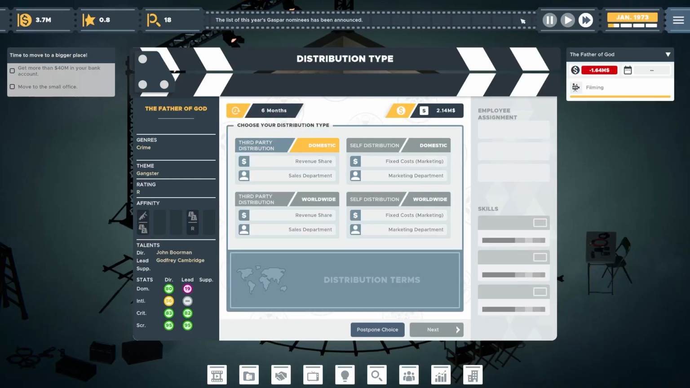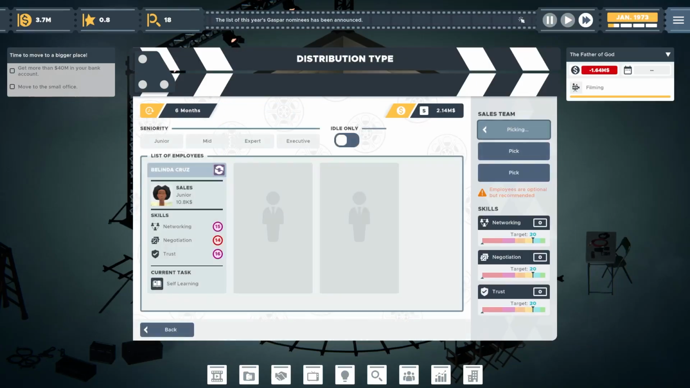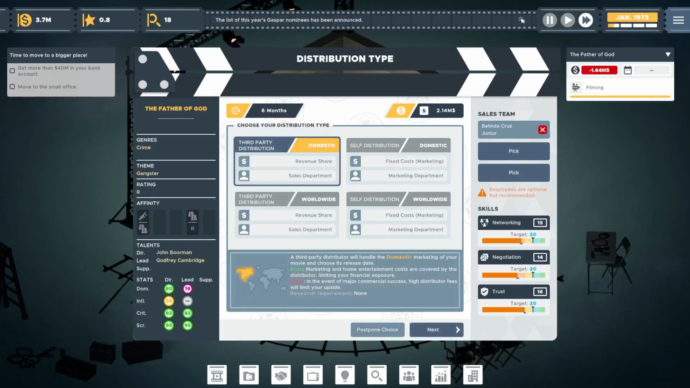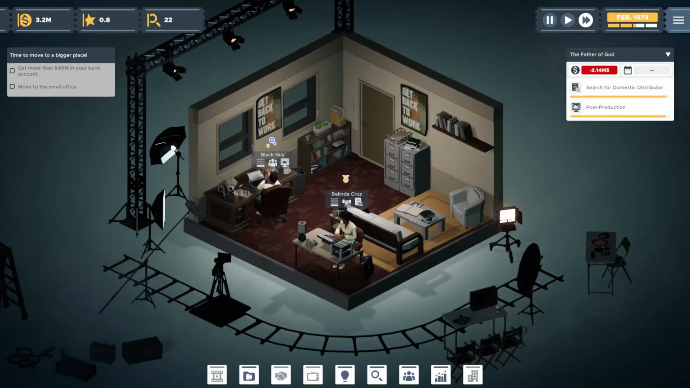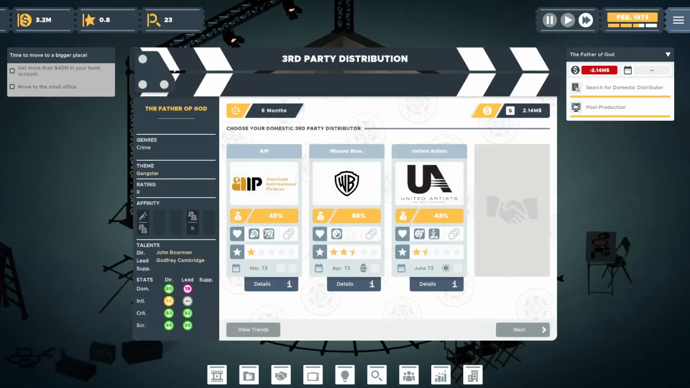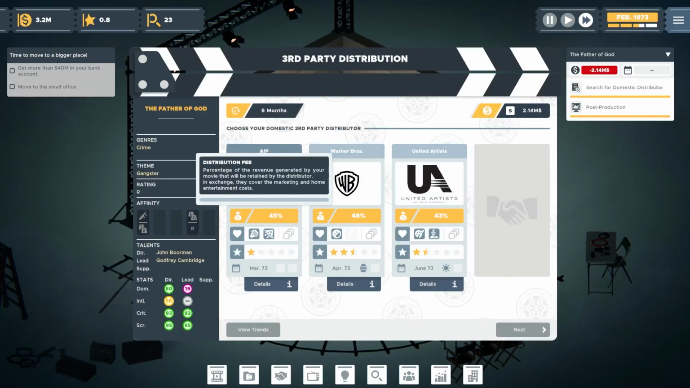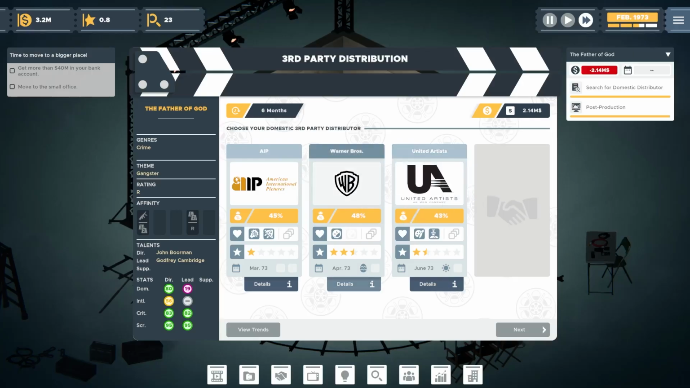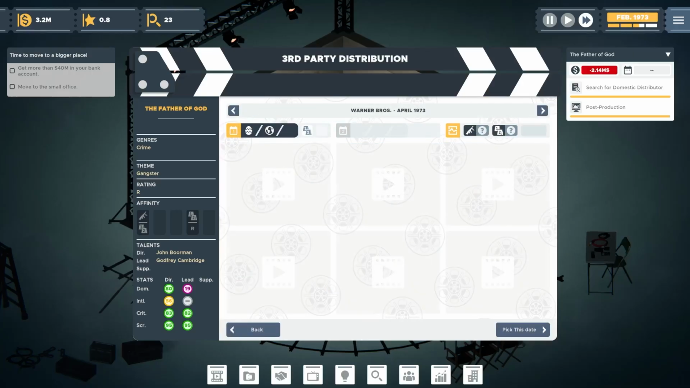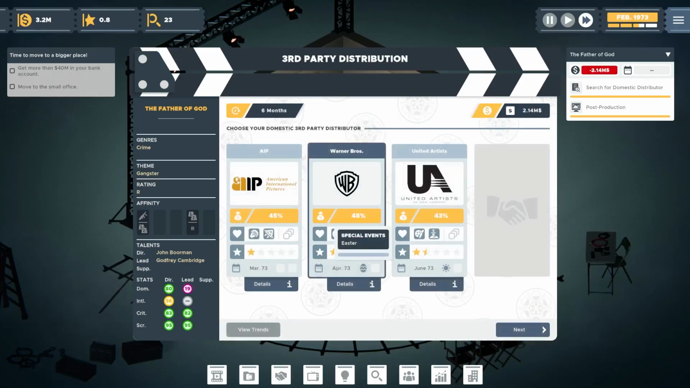Alrighty. It's time for distribution. We've got Belinda Cruz here for our sales. We're going to keep that going and let her cook. Alrighty. So we've got 3 possible distributors here. 45% split, 48% split, and a 43% split. Let's look at this one. So Warner Brothers, nothing there. It's Easter, and it's 2.5 stars.